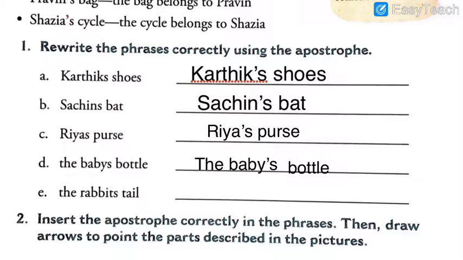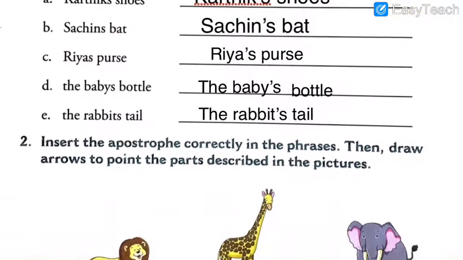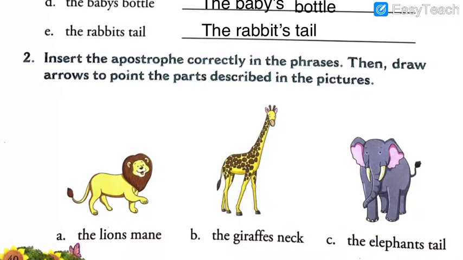The rabbit's tail. Again, the apostrophe says that this tail is of the rabbit. If you would not have kept the apostrophe mark, then it shows many rabbits. It makes it plural. Okay. So this way, I hope that you have solved this exercise and you have checked your answer while I was writing the answer. Let's solve the second exercise.